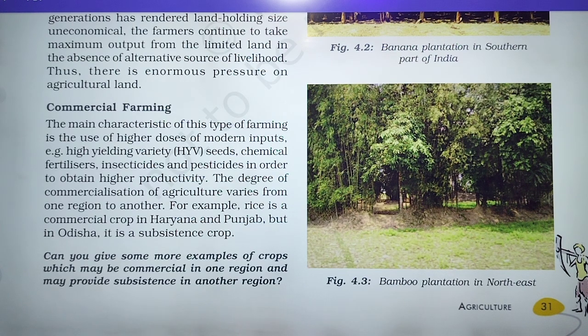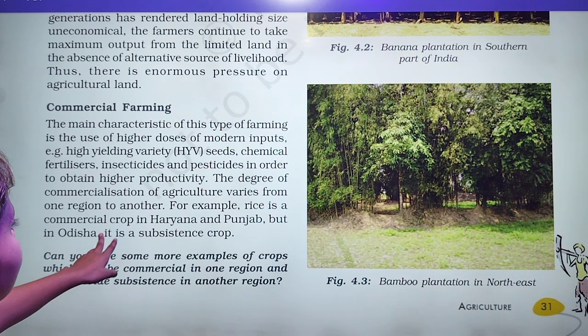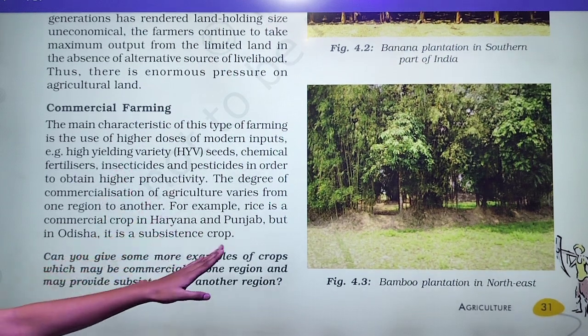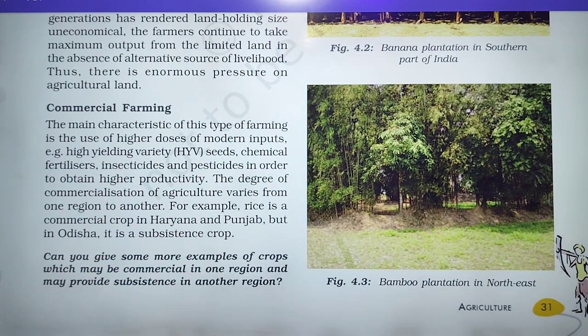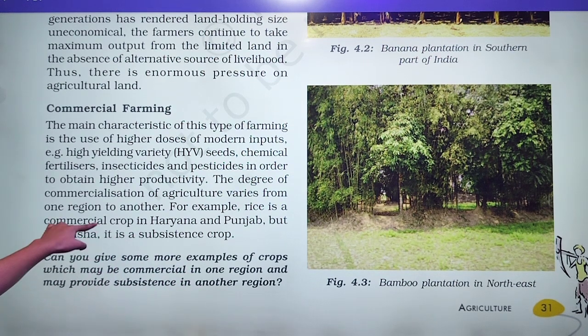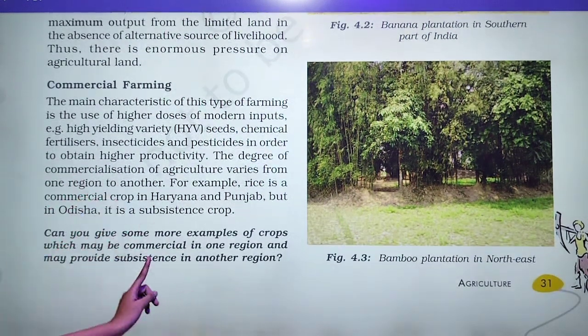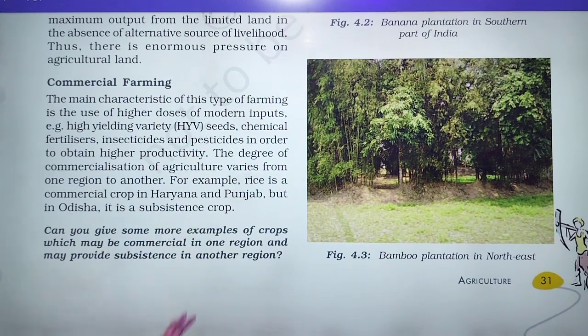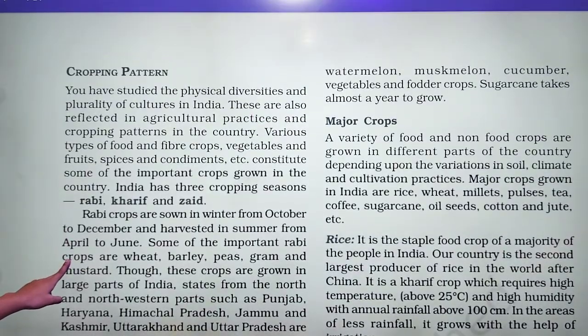So that's why it is given that the degree of commercialization of agriculture varies from one region to another. It means in some regions it is a commercial crop, but the same crop in some other region is a subsistence crop. So this is about commercial farming.